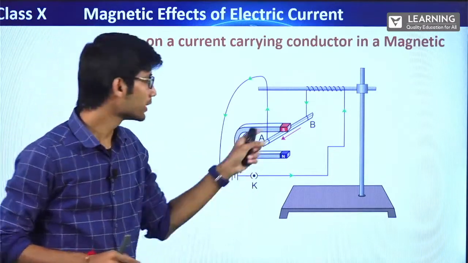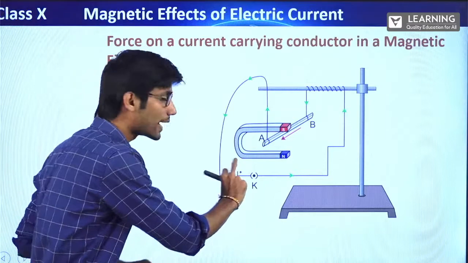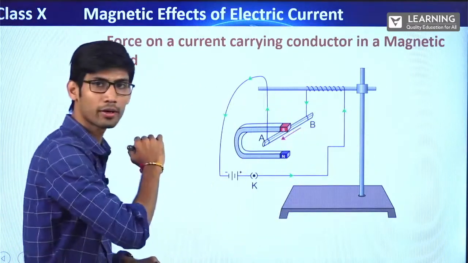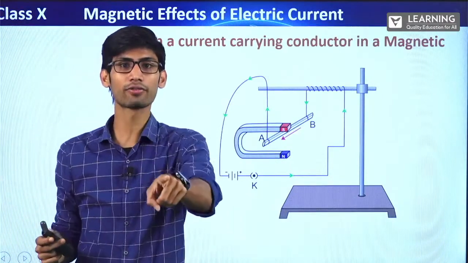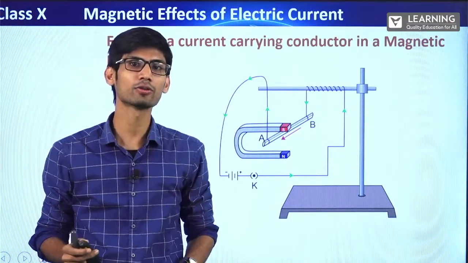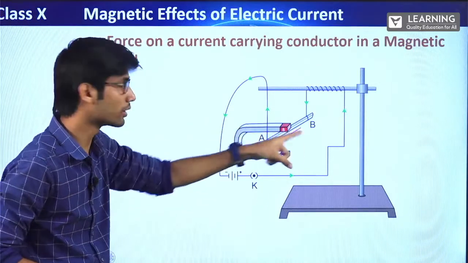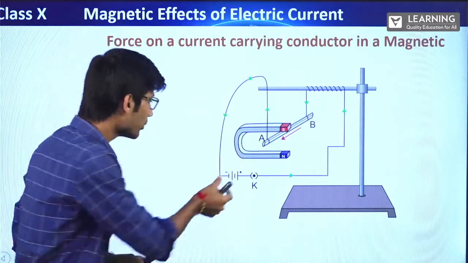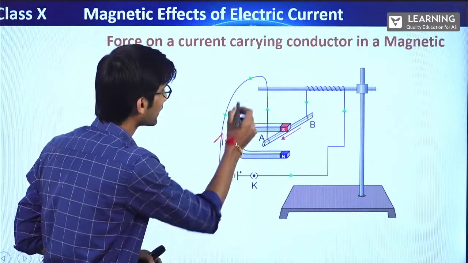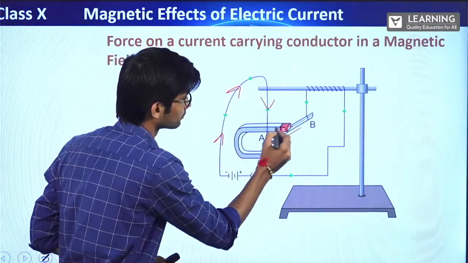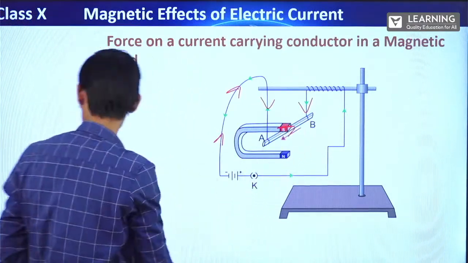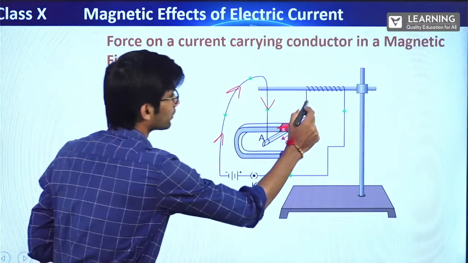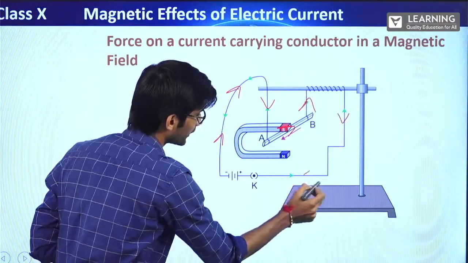Clear? Another thing they observed is by changing the direction of current. Now the battery is like this, the current is flowing in this way, right? And we know if we change the direction of current, the direction of magnetic field will also change, right? Not the external one, but the one produced because of this current carrying conductor. So the moment we change the battery, the current direction will be opposite, like this.